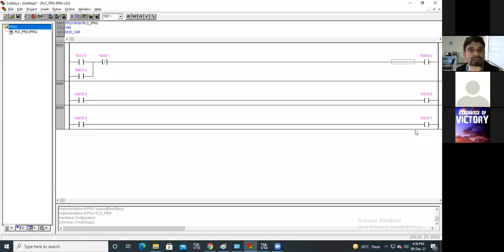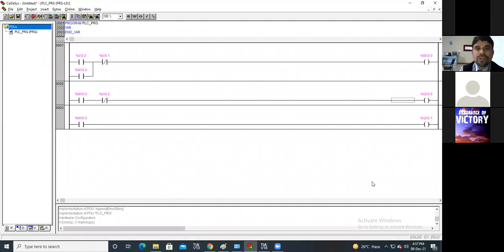But here in simulation we don't have the physical one, so we have to create a fault into that. That means we have to turn it off. Now if I want to turn off this motor which is on, which instruction will you use? I will use this instruction, the check for zero instruction or NC contact, %IX0.2. This is fault 1. That means we are creating the fault into motor 1.